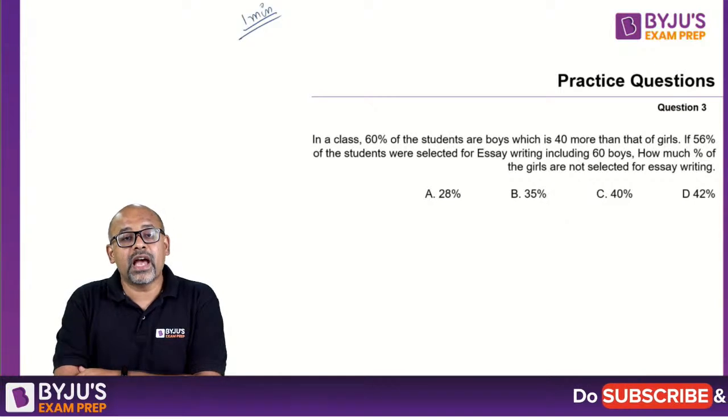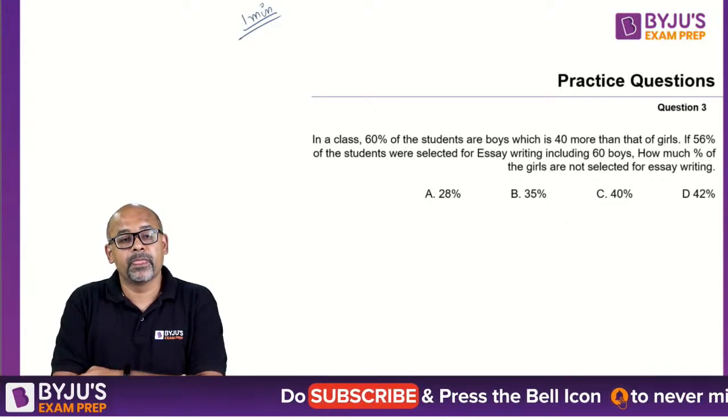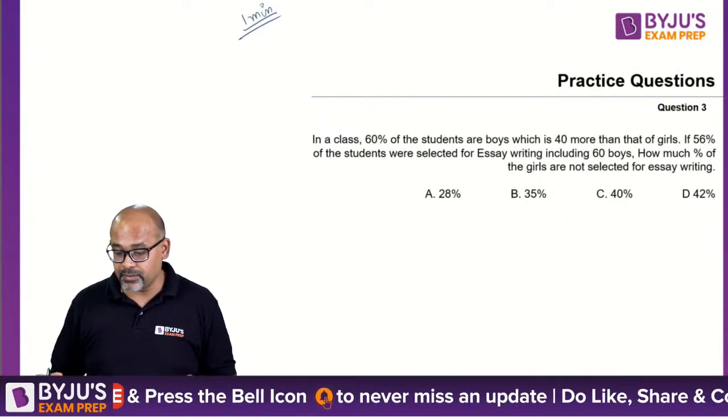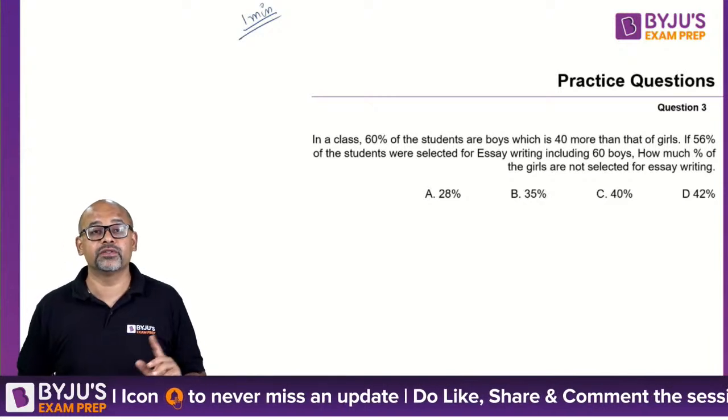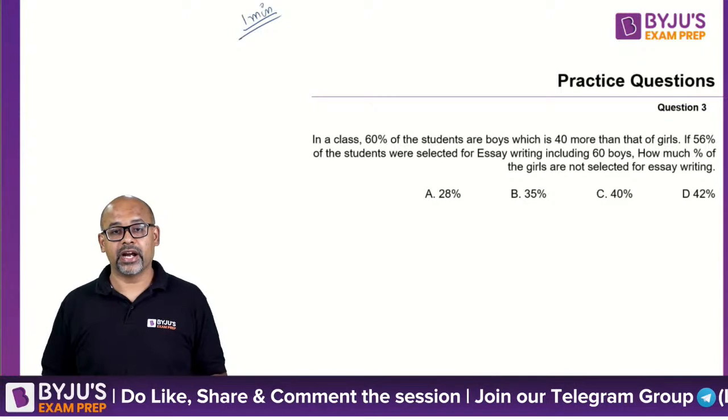Varun, 56 and 44, the difference is 12%. Okay, I said I'll do that in allegation method, I forgot. After this, we'll go and do the first question in allegation method. Alright, Tarun? I kind of forgot about that, sorry.